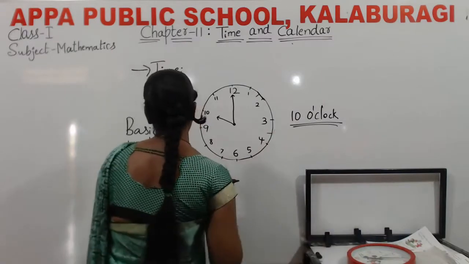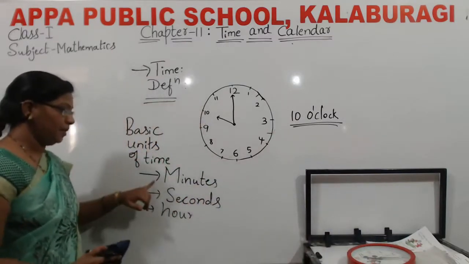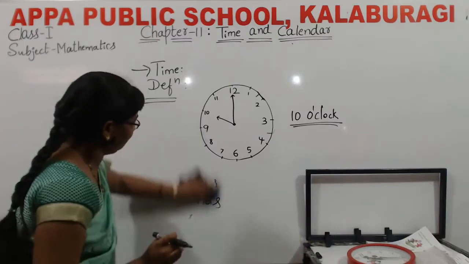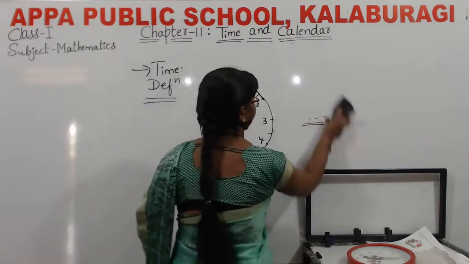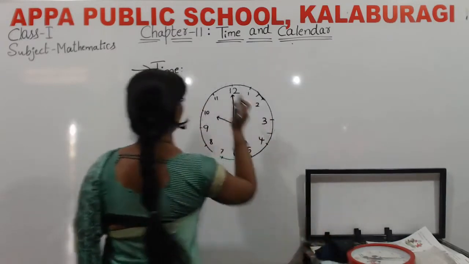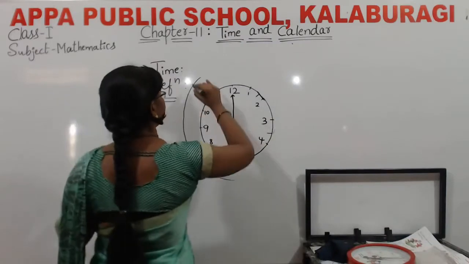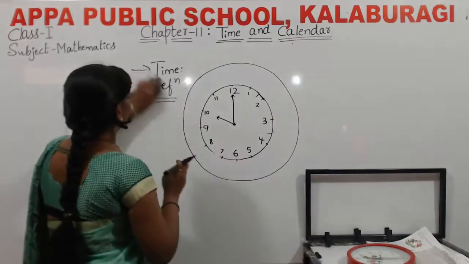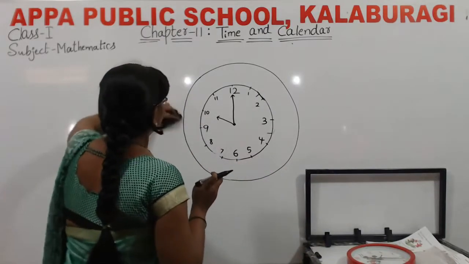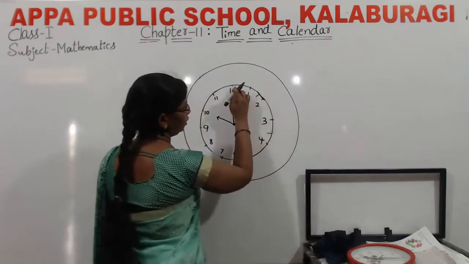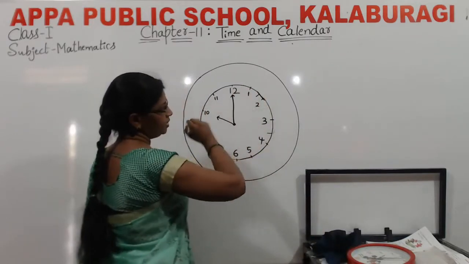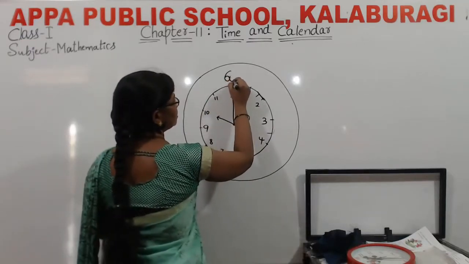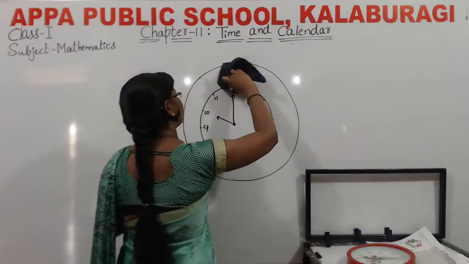Okay. What are the basic units of time here? Minutes, seconds and hours. And one more thing. How many numbers are there on the clock? 12, is it? From 1 to 12. So in this, I am writing here minutes. This is 60 minutes.